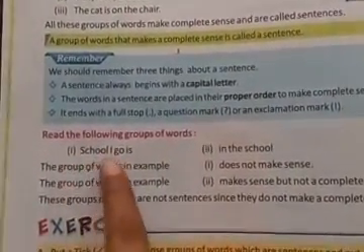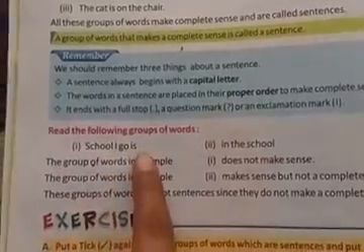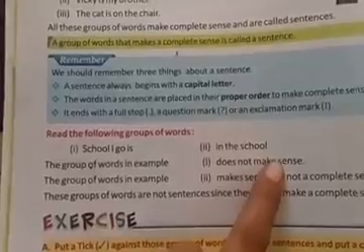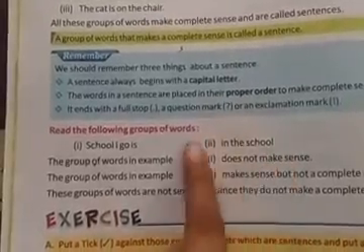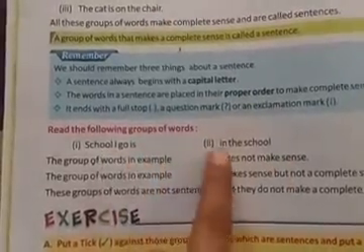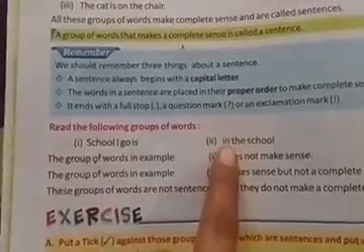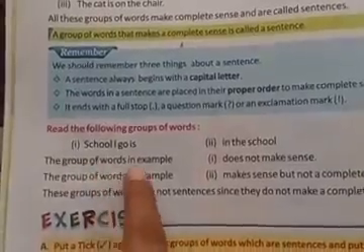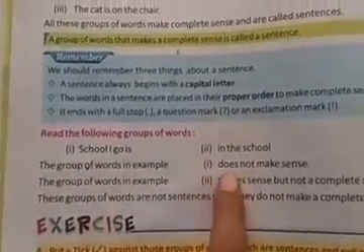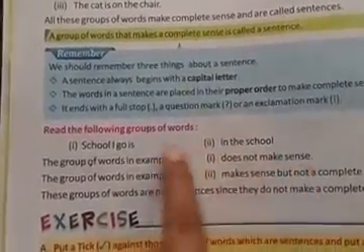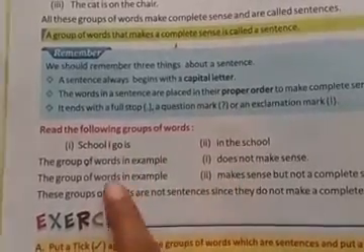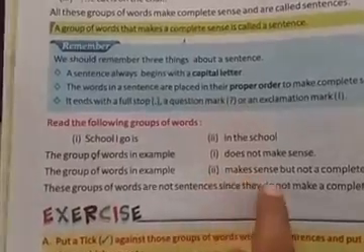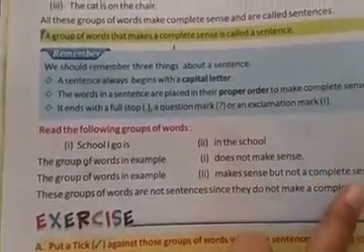Now read the following groups of words. First one: school I go is. Second: in the school. Is it a right sentence? The group of words in example 1 does not make sense. The group of words in example 2 makes sense but not a complete sense.